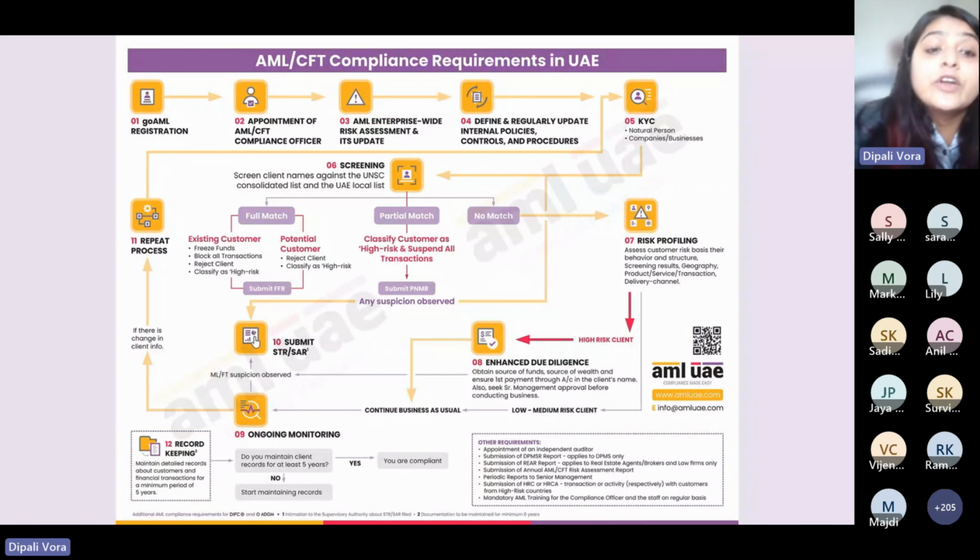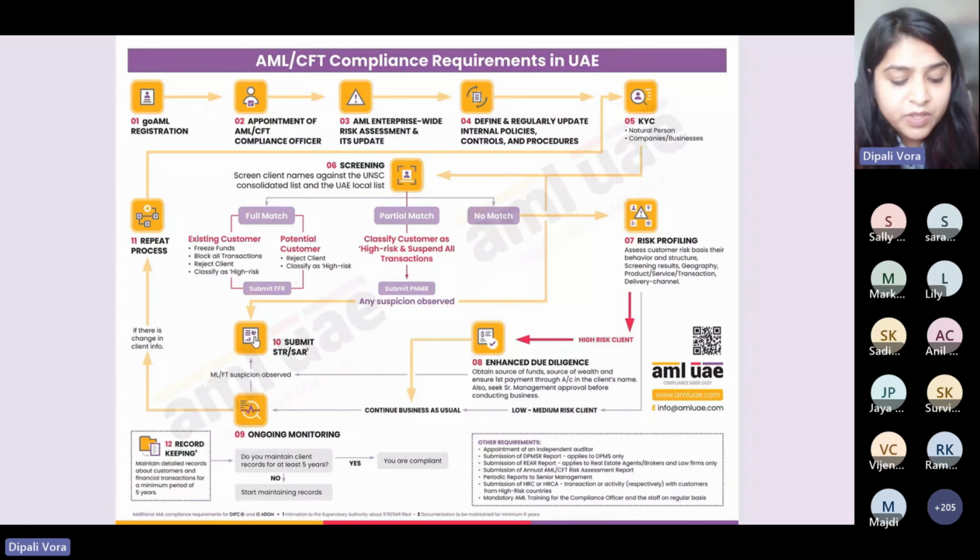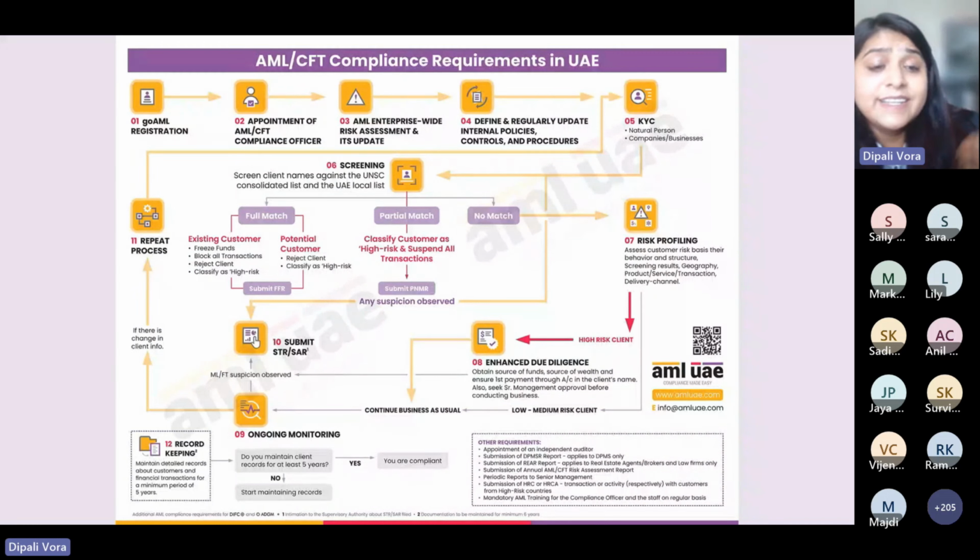And as a part of ongoing monitoring, you will come to know that any of your clients' documents are expired, or you need to update your customer database. If you have, for example, 10 associate business partners, or 10 suppliers, you have to make sure that their data is updated in your customer files at any point of time.